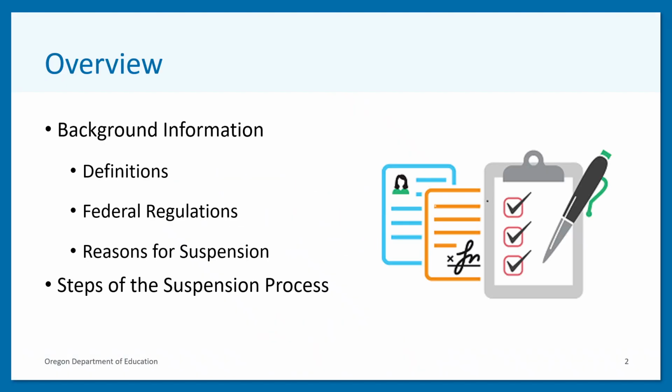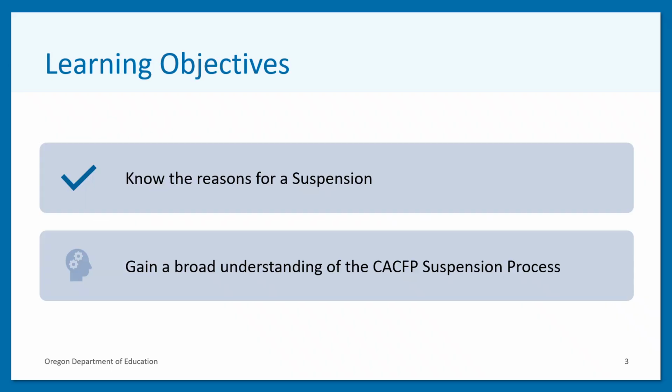In this training, we will cover the background information for suspensions, including definitions of terms used in the suspension process, the federal regulations, and the reasons a sponsor may be suspended. Additionally, we will cover the steps of the suspension process. Once you are done with this training, you will know the reasons a sponsor's agreement may be suspended from operating the CACFP and gain a broad understanding of the CACFP suspension process.